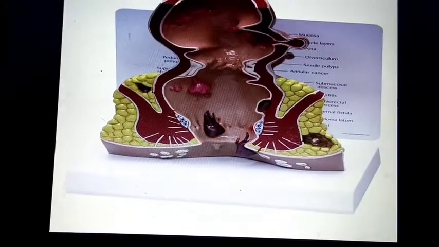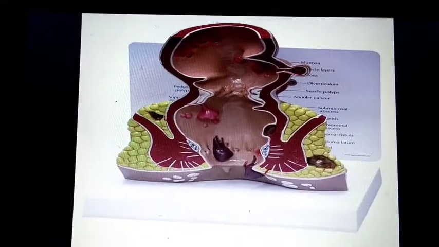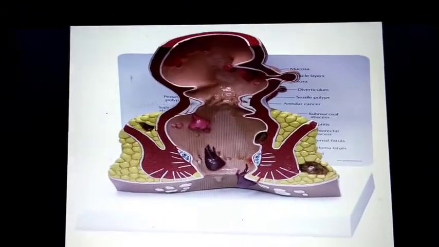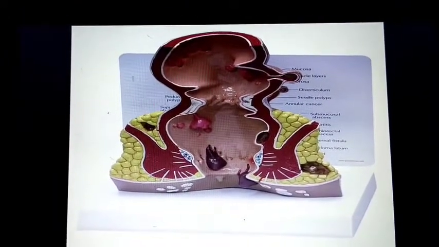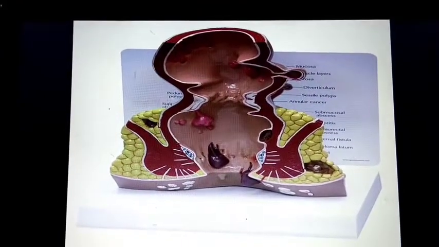The anal canal is a terminal segment of the large intestine. It is present between the rectum and anus, and it is located below the level of the pelvic diaphragm.